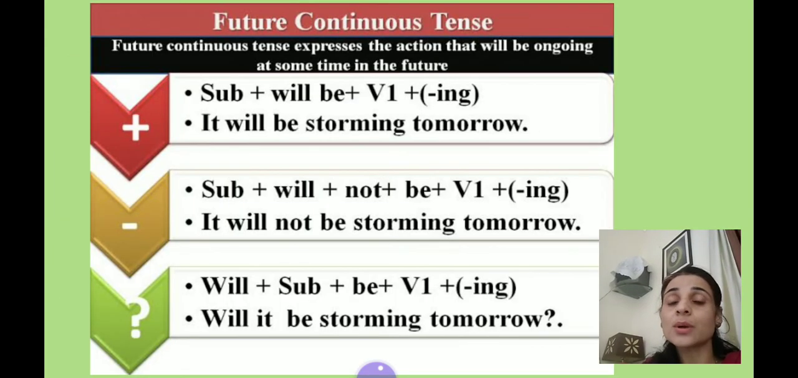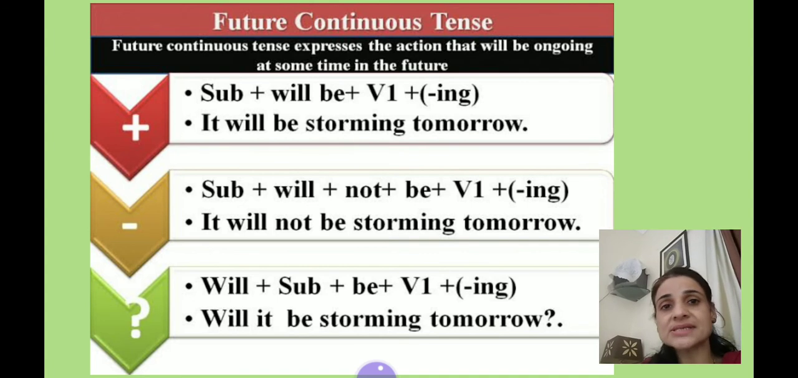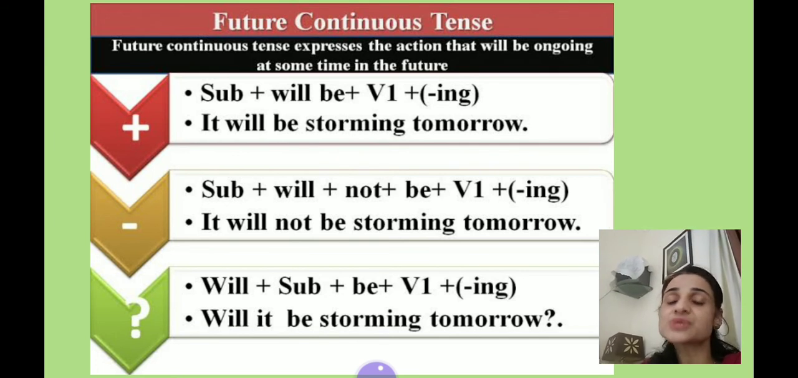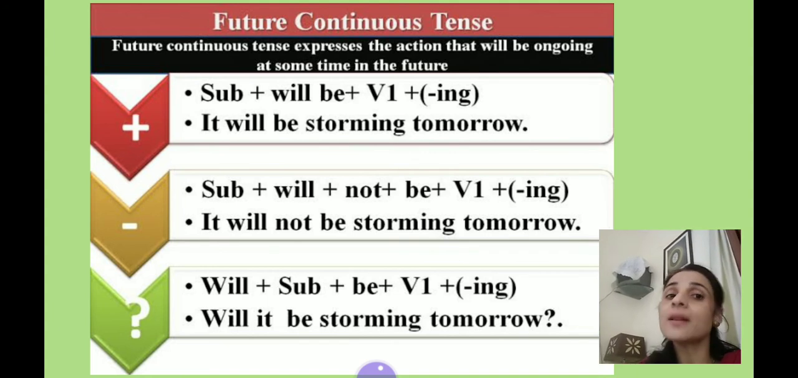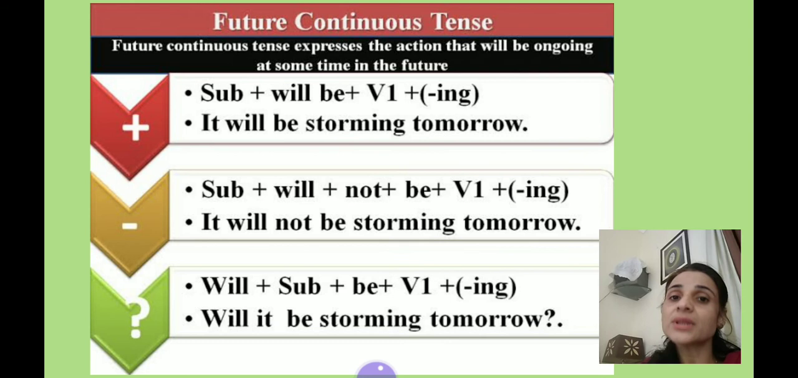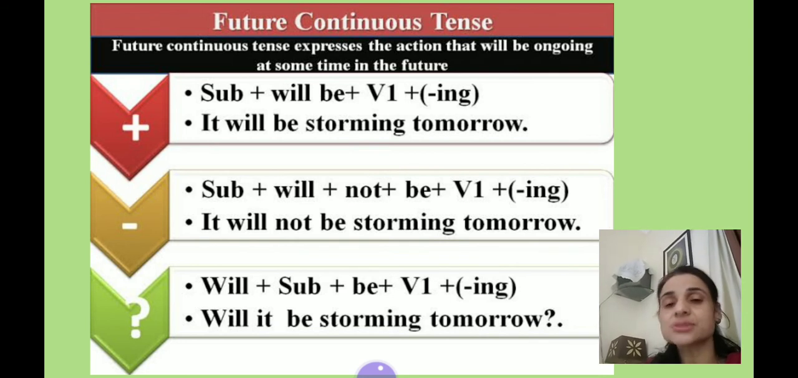Now, what next is future continuous or future progressive tense. Structure, let's go through the structure of positive affirmative sentence. Subject, helping verb. Children, here in future continuous we will use will be, shall be, and as it is a continuous tense, so we will use main verb with ing form. Example, it will be storming tomorrow.